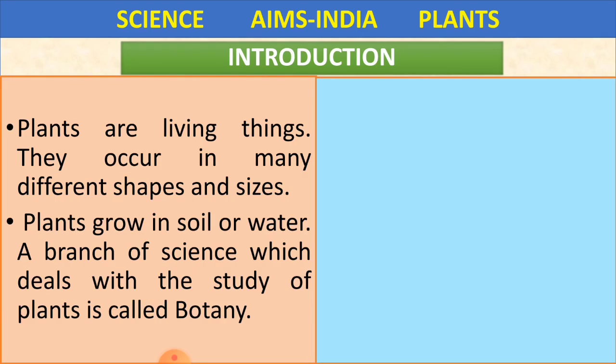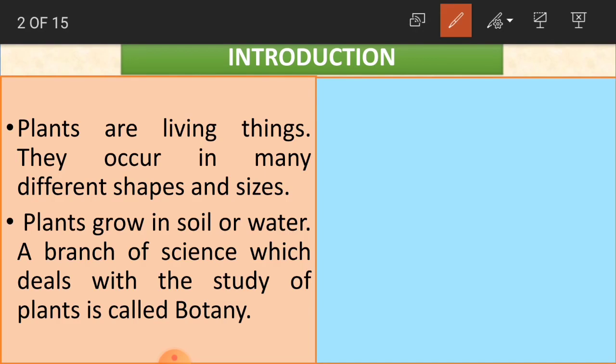You might be seeing so many plants around you, in your houses, on the roads, in the parks, so many different types of plants. You may observe that the plants grow. A small plant becomes a big plant. Why? Because it has life, it is able to grow. That is why we call them living things. Plants are living things. They occur in many different shapes and sizes.